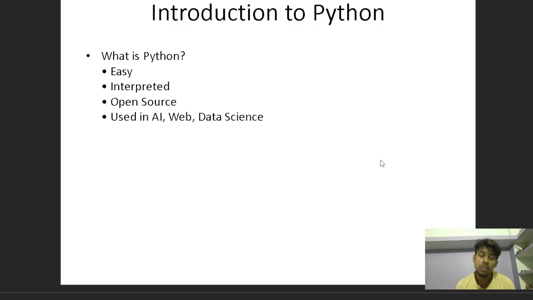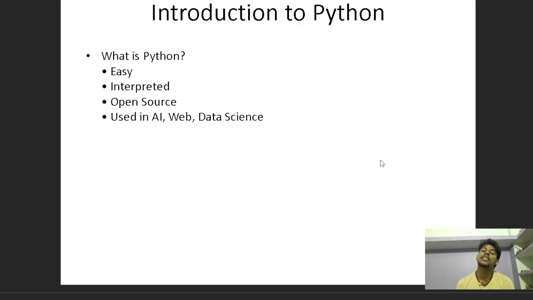Today Python is the most popular programming language in the world. So, what is Python? Python is a high-level interpreted general purpose programming language. It was created by Guido van Rossum and released in 1990. We can see in this slide what is Python, and below it is easy, interpreted, open source, used in AI, data science.